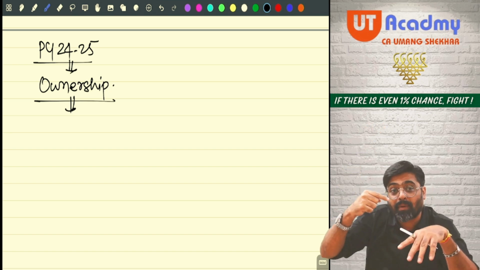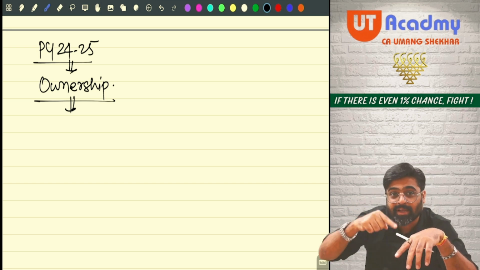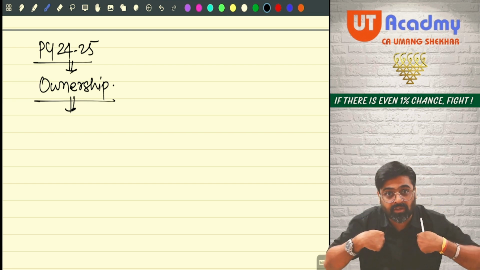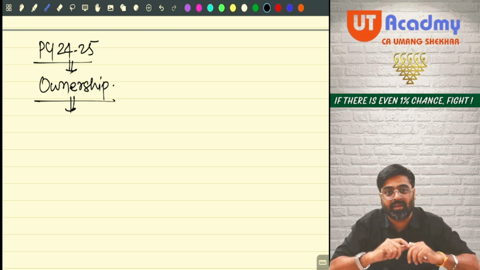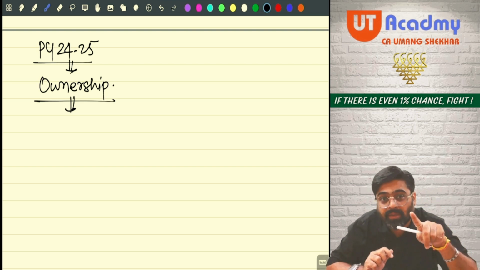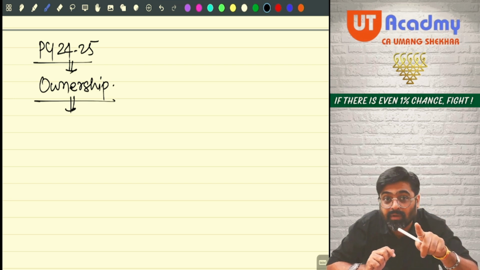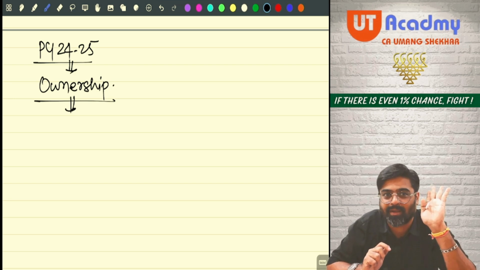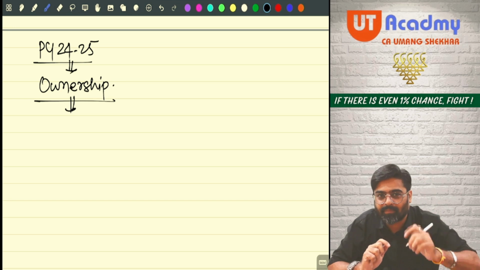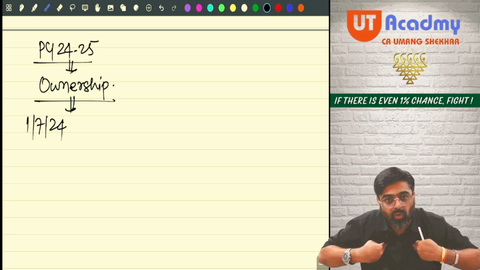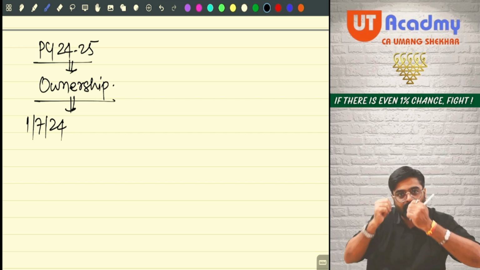But what if I'm buying the property for the first time in this previous year? Possible or not? I became the owner of this property for the first time in this previous year. So for me, the ownership period will not necessarily start from 1st April. It will start from the date on which I acquired the property. Example, I acquired the property on 1st July 2024. So my ownership period will start from 1st July 24 only, no?